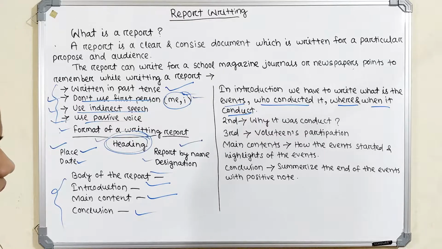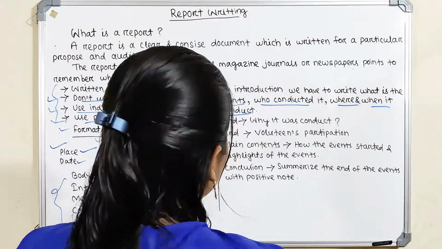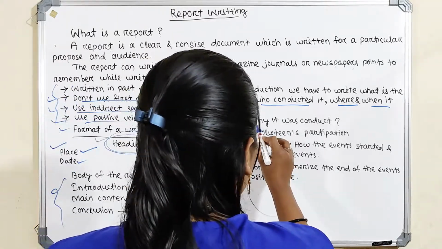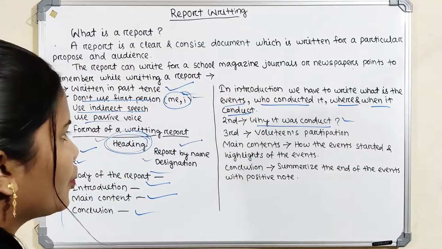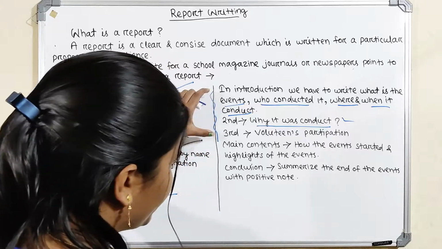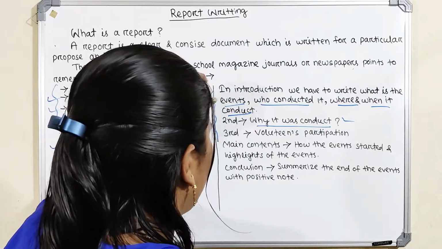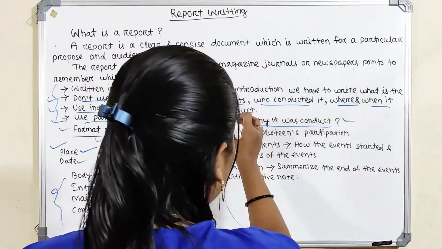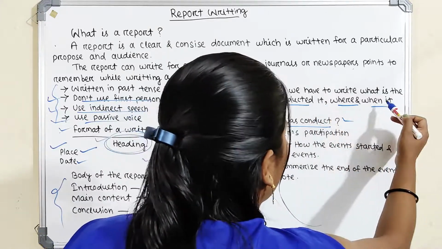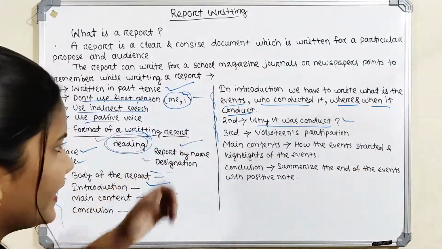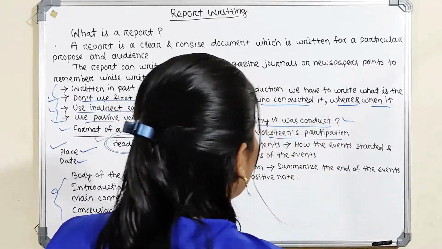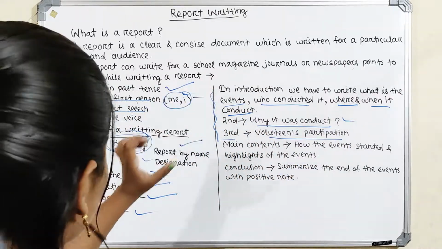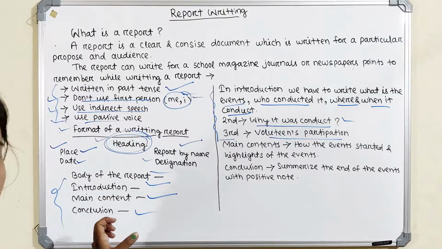Also in the introduction we have to write why it was conducted, that is, the purpose for which it was conducted. Thirdly, volunteers and participation. These three points we place in the introduction part.